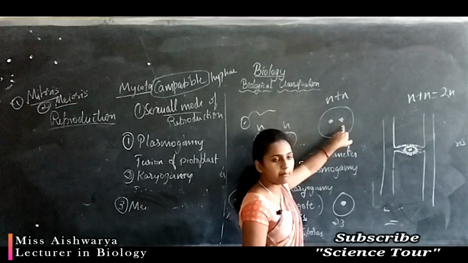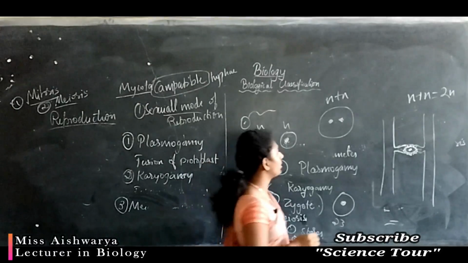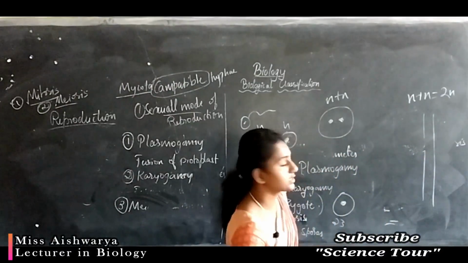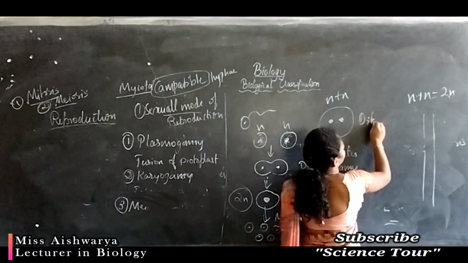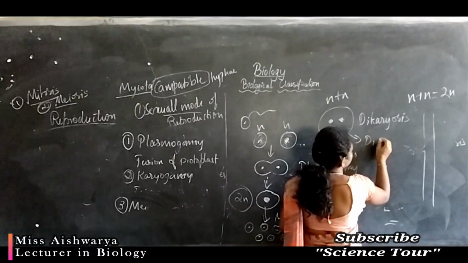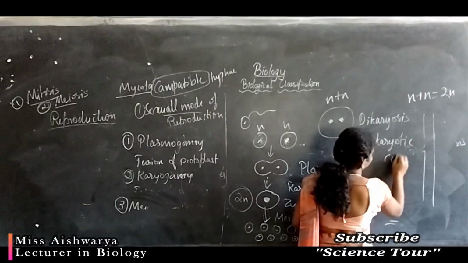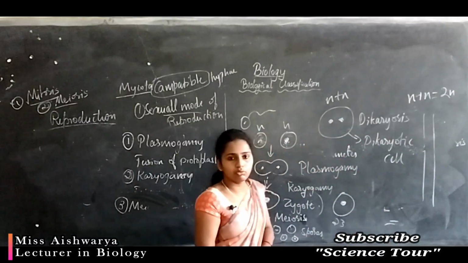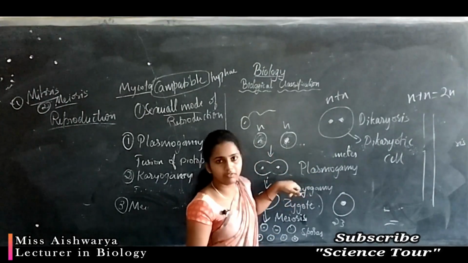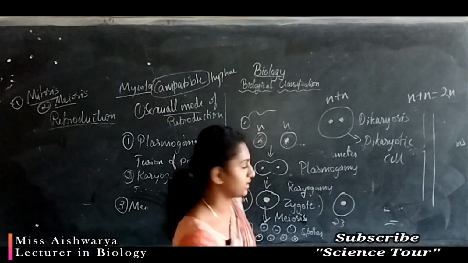The cell contains nuclei from two different gametes. This process is called dikaryosis, and the cell is a dikaryotic cell. The cell containing two nuclei is called a dikaryotic cell, and the intermediate phase between plasmogamy and karyogamy is called the dikaryotic phase.